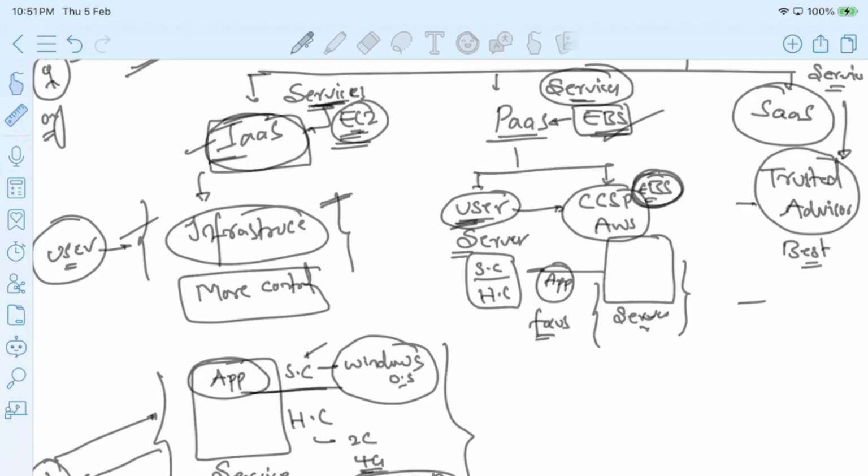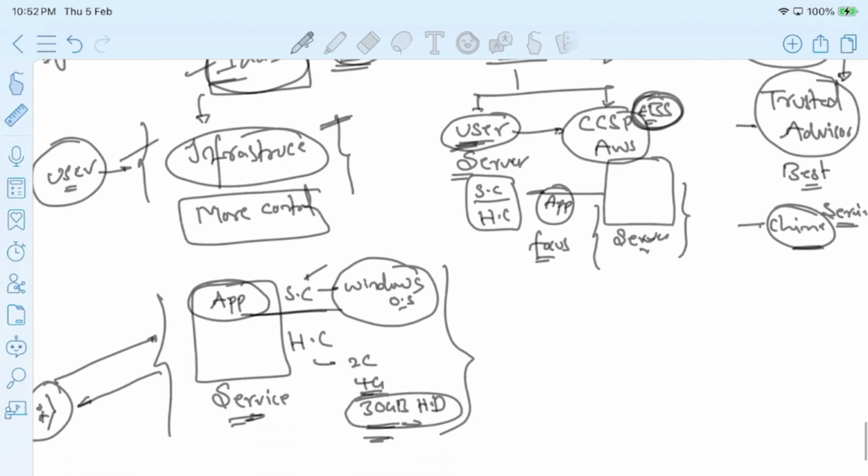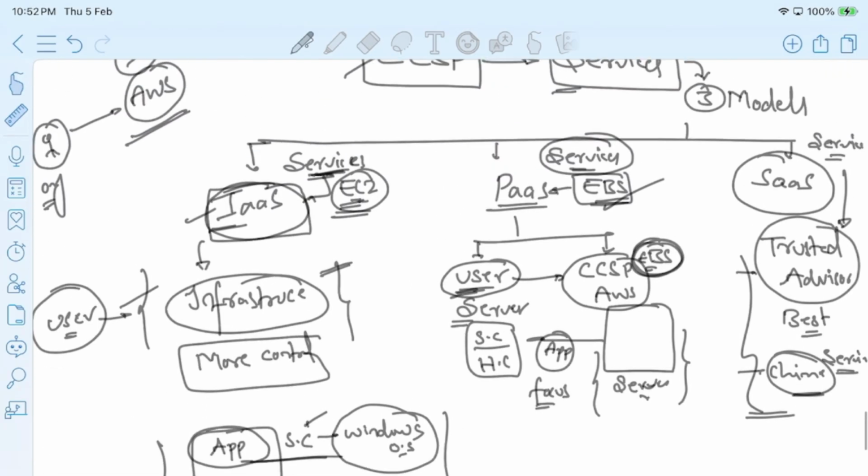Like we have something called AWS Chime. It is one of the services in the AWS. It is similar to our Zoom, where we can have meetings. In the AWS also we have one such service. Using this service, we can also conduct Zoom-like meetings. So these are ready-made softwares which are readily available to consume. Right? I hope it is clear to everyone.